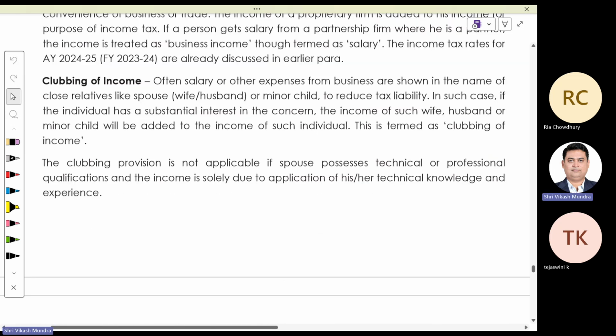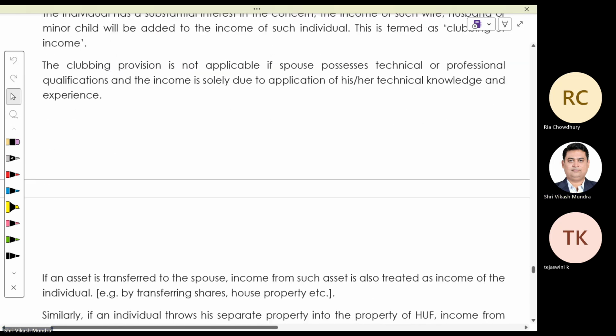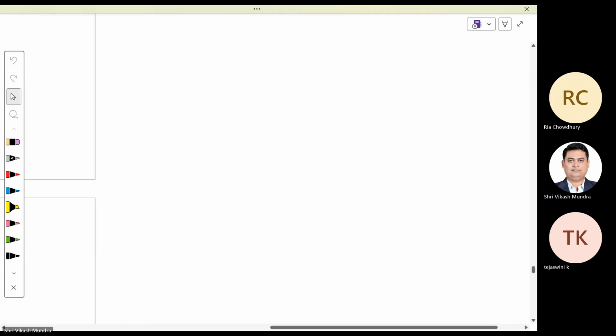Clubbing of income. What do you mean by clubbing? Any idea? Okay. Sometimes what happens, suppose my salary income is say 10 lakh.